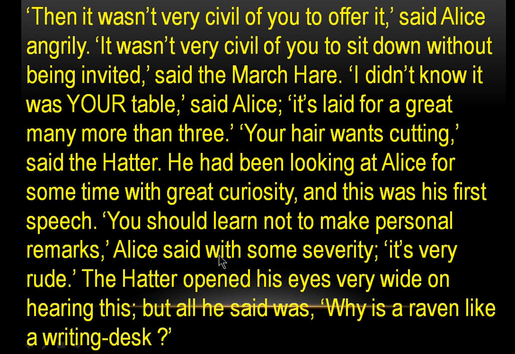You should learn not to make personal remarks, Alice said with some severity. That means it is very rude, you are talking so rudely. The Hatter opened his eyes very wide on hearing this. He had been half closed before, but he opened his eyes, heard all the conversation, and all he said was, why is a raven like a writing desk?